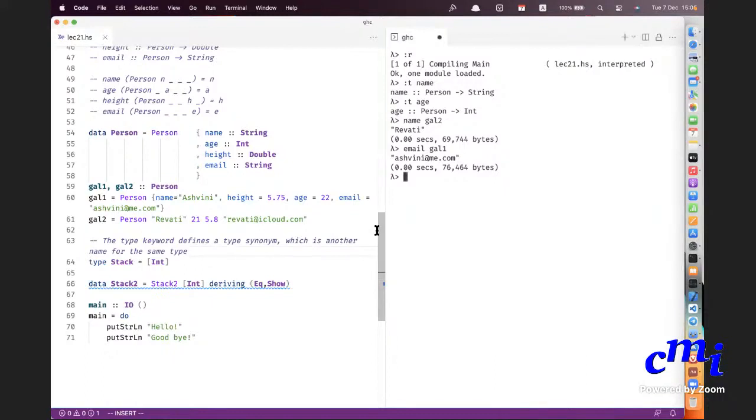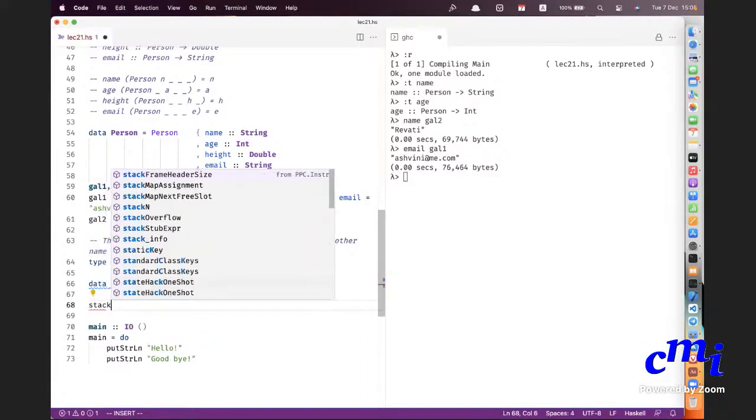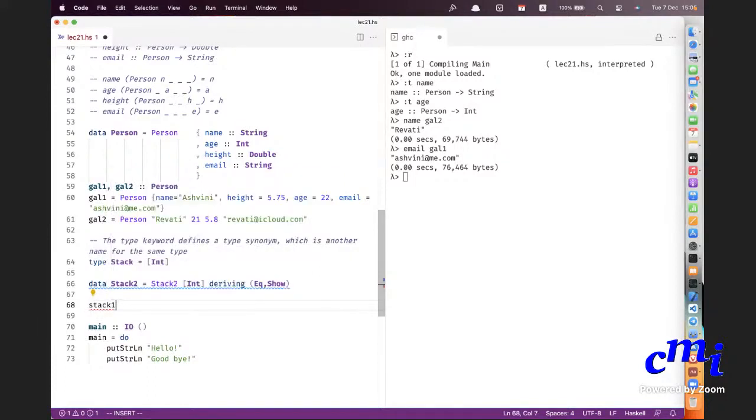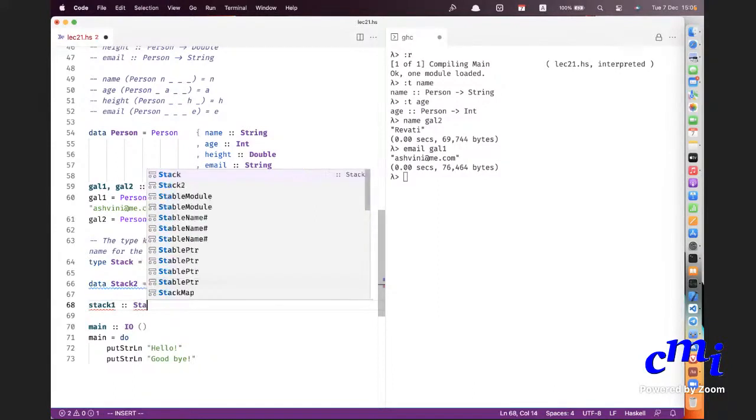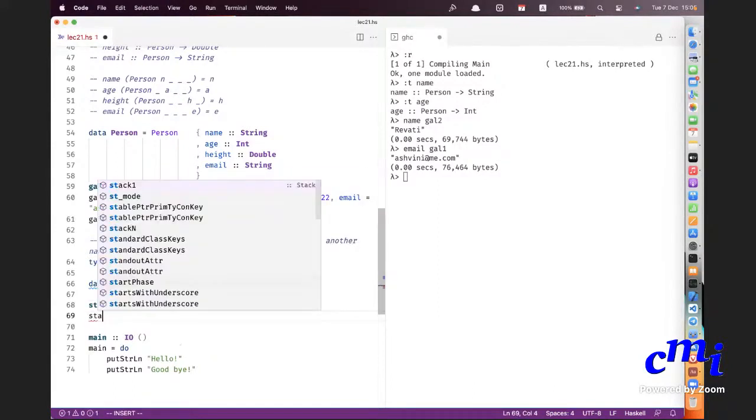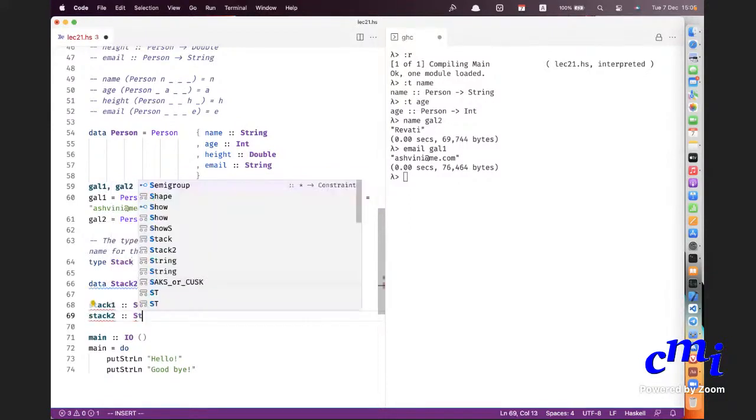Let me define a stack 1 which is of type stack and a stack 2 whose type is stack 2.